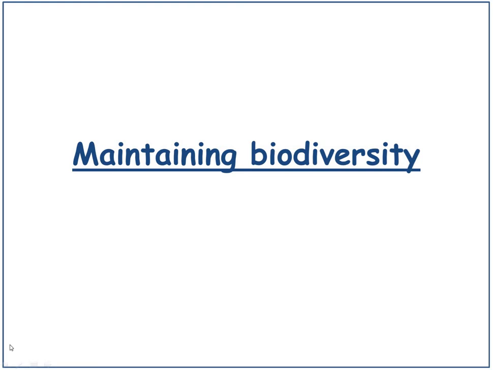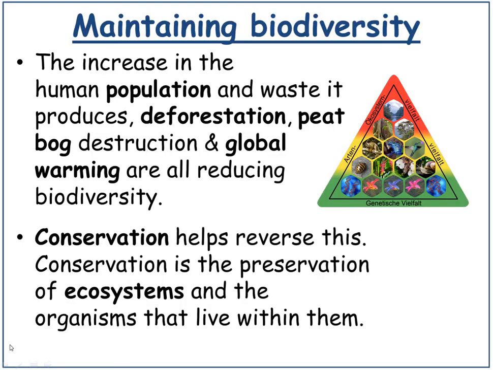Maintaining biodiversity. So the increase in the human population, the waste we produce, deforestation, peat bog destruction and global warming are all reducing biodiversity, and conservation can help to reverse this. And conservation is the preservation of ecosystems and the organisms that live within them.